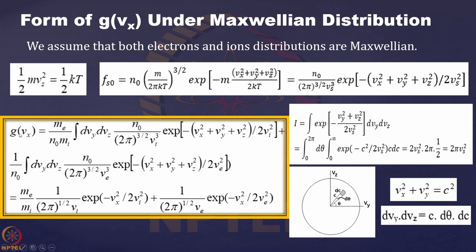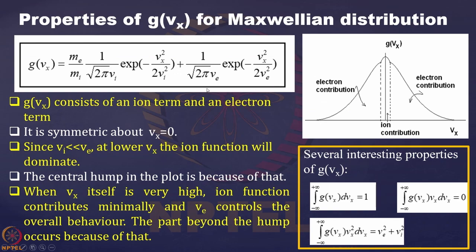So finally, the expression you get for Gvx is me by mi, 1 by 2 pi to the power half, and then vi, and then exponential of minus vx square by twice vi square, plus 1 by 2 pi to the power half, and then ve, exponential of minus vx square by twice ve square. This is the final expression for Gvx when you are using a Maxwellian kind of distribution. Explicitly we have written here that there are two terms: the left one is the ion term and the right one is the electron term.